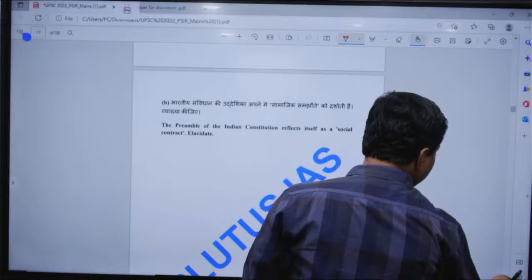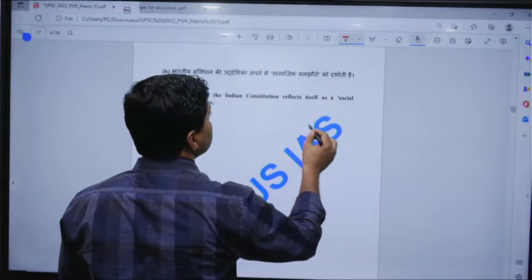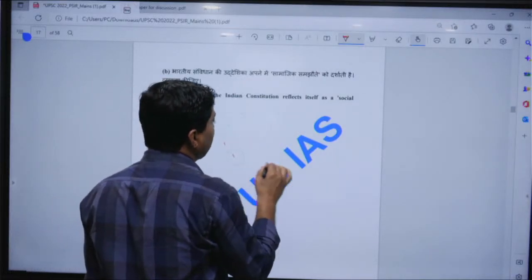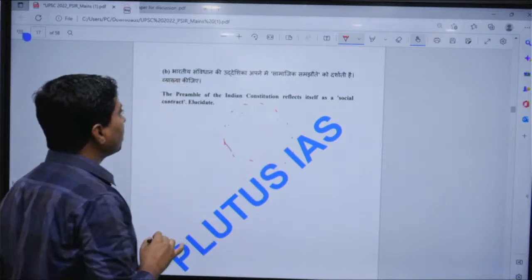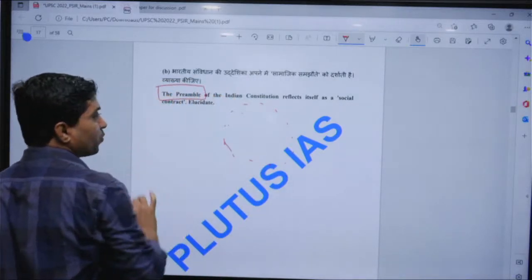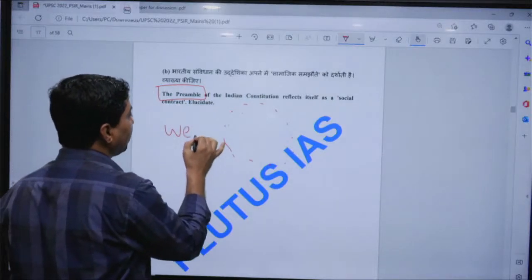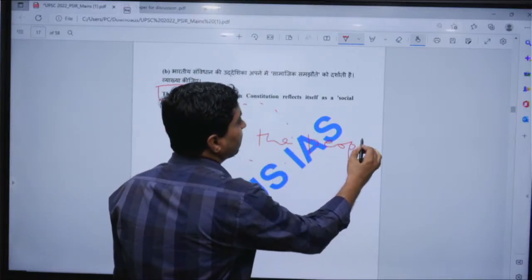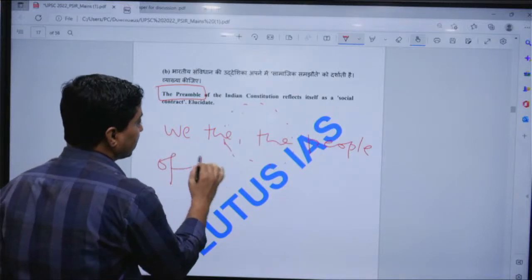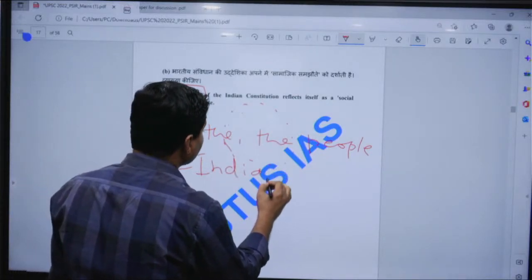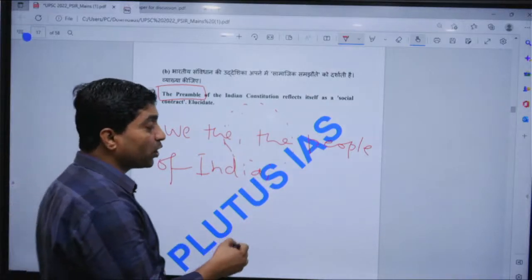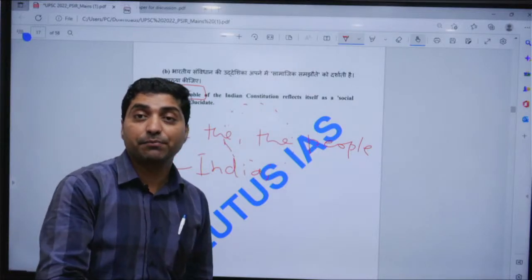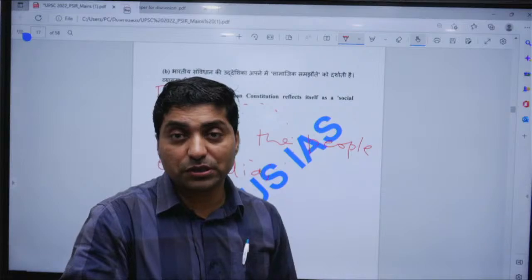Now come to the preamble of the Constitution, which reflects it as a social contract. What is a social contract? A social contract is when every person comes together and has a contract. Now you see the preamble, the first words: We the people of India. We the people of India constitute India into a sovereign, socialist, secular, democratic and republic, and ensure justice, liberty, equality, fraternity, unity and integrity.